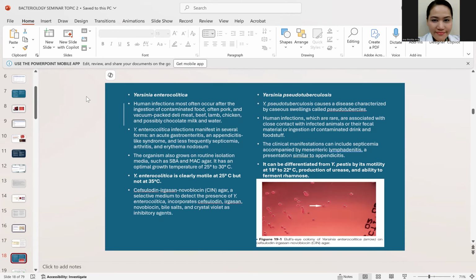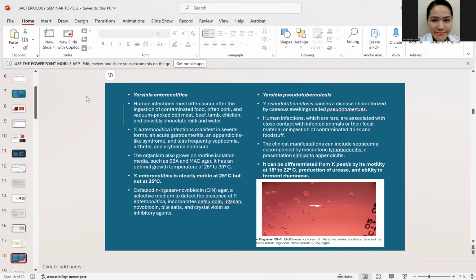Now, you also have Yersinia enterocolitica and Yersinia pseudotuberculosis. Okay? So for enterocolitica, how do you get this one? You can get this from eating contaminated food such as pork and vacuum-packed deli meat, beef, lamb, chicken, and chocolate milk and water. So why food? Because this can survive at lower temperature. Okay, this can survive at lower temperature.